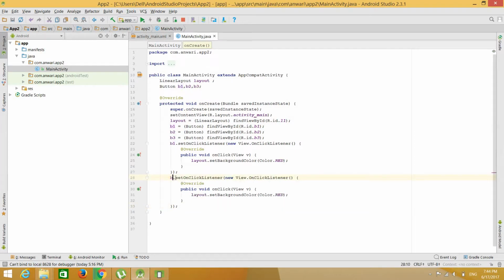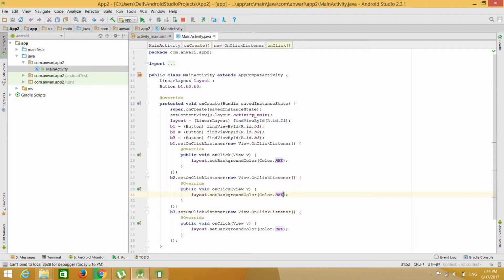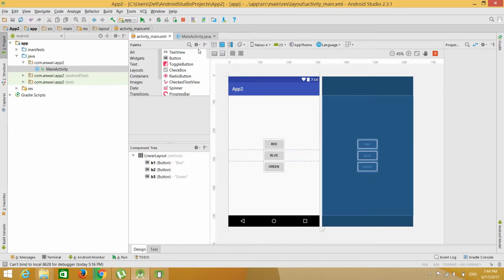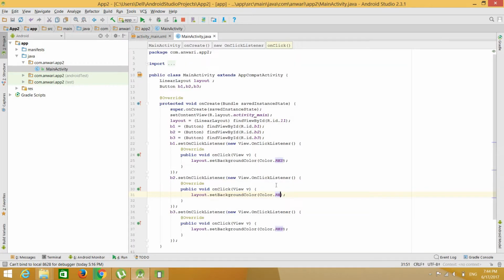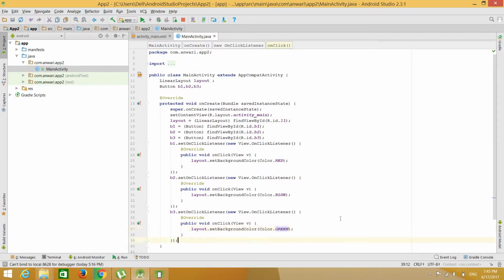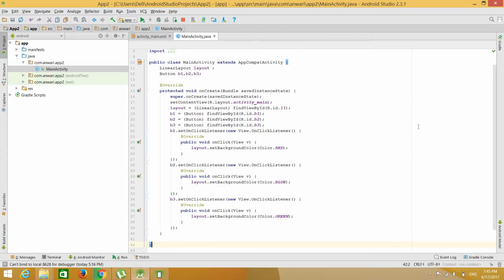This is B2 means second button, and B3 it means third button, and also change the color. Actually what you design will see red, blue, green. So the second one is blue, the third one is green, and now execute your program and check whether it is working or not.